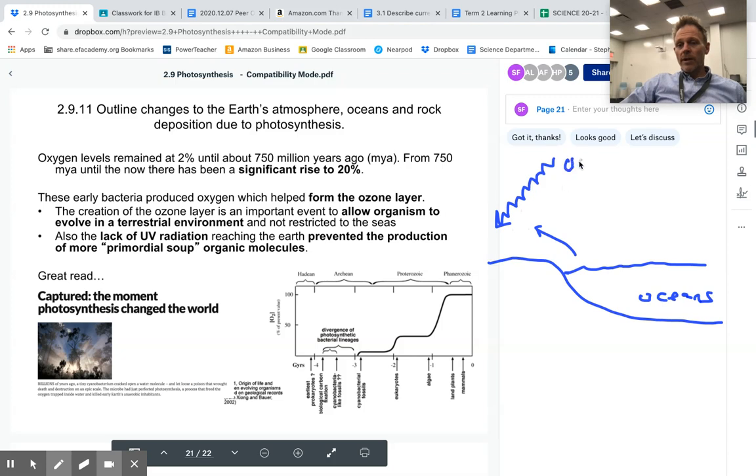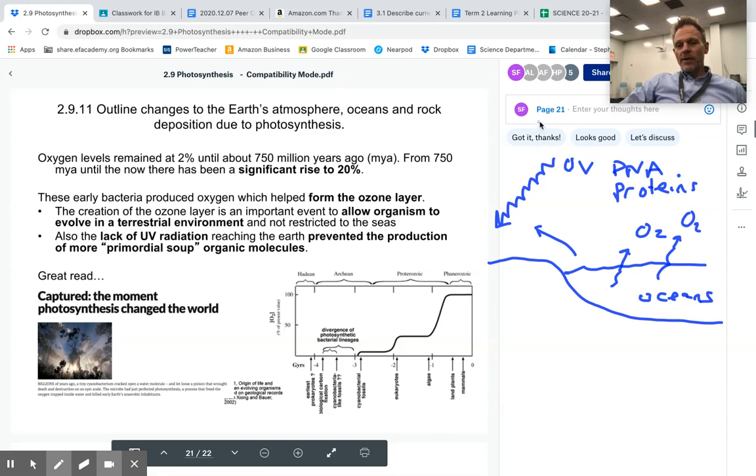Ultraviolet radiation is high energy, and it can destroy organic molecules like DNA and proteins. So there's no way a plant or any kind of organism could make it to land.